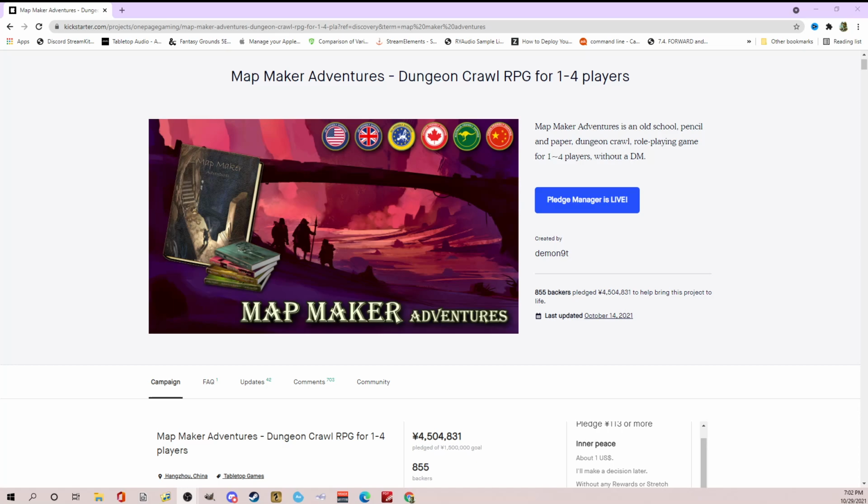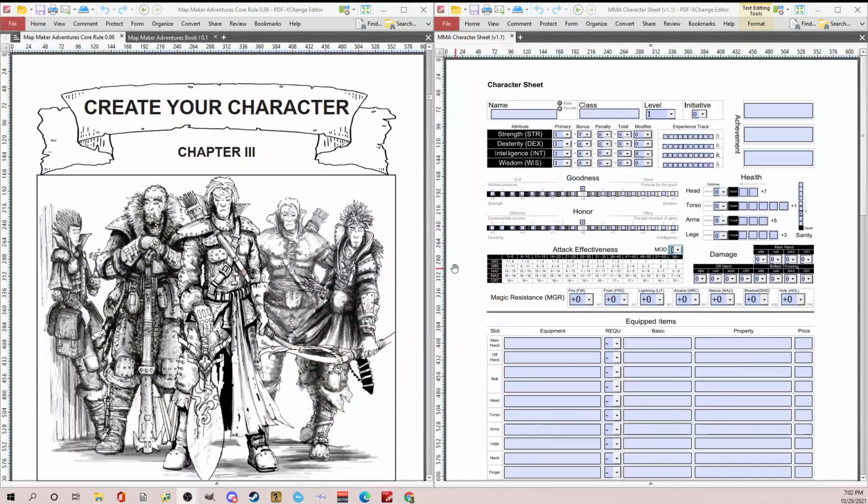So again, he's about to release this on DriveThruRPG, so I thought it might be a good time to try to go through and walk through a character creation. Now, I've not done this before in Mapmaker Adventures, so bear with me and we'll see how far we get, but let's jump in. So I'm going to start by showing you, this is version 0.98 of Mapmaker Adventures. So when he does release this on DriveThruRPG, this is the version you'll see. So we're going to go through that.